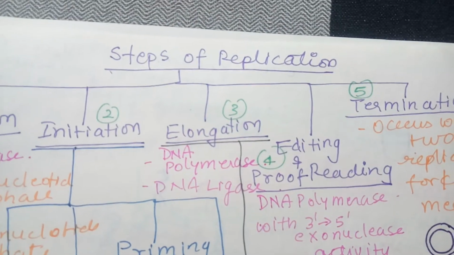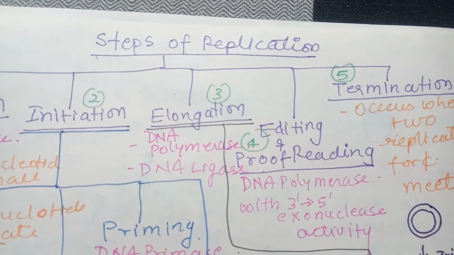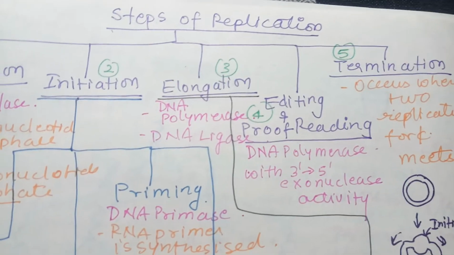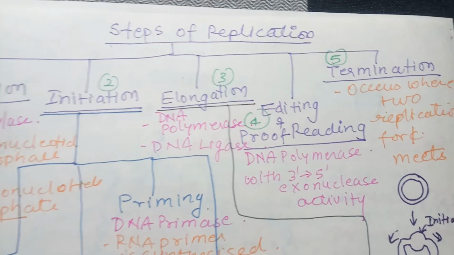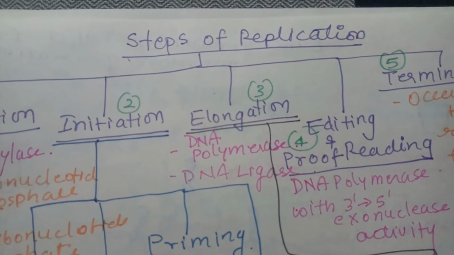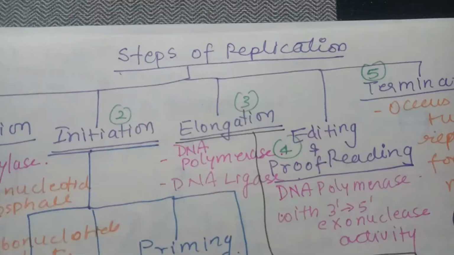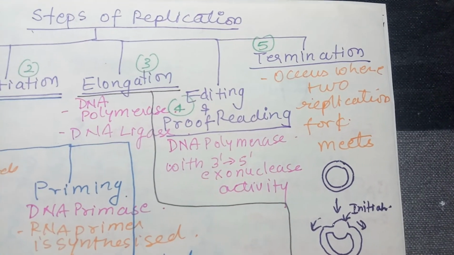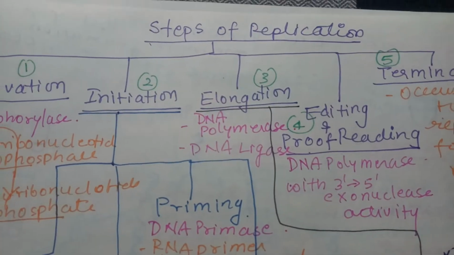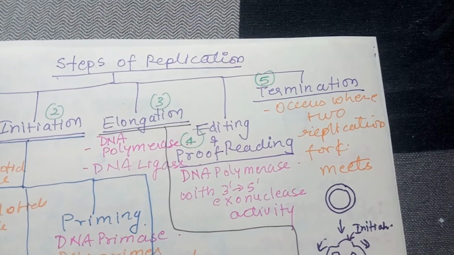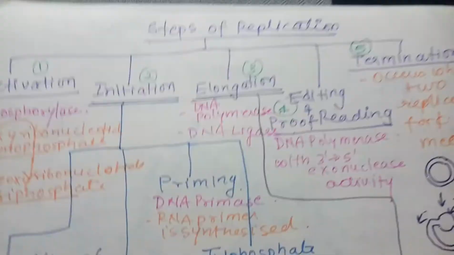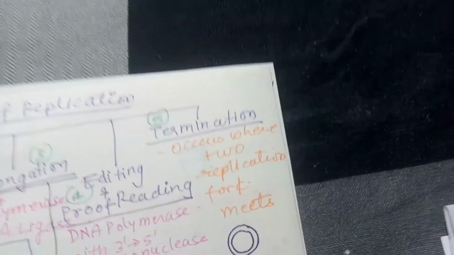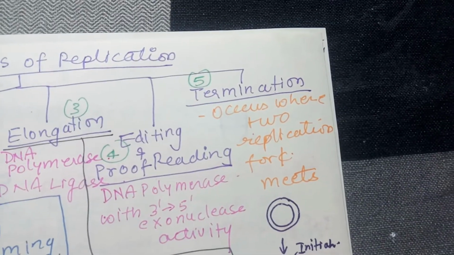Then elongation is a process in which nucleotides are added one by one, complementary to the template strand, and a new strand is synthesized, and this is catalyzed by the enzyme DNA polymerase. We'll see what the role of DNA ligase is. Then editing and proofreading, again catalyzed by DNA polymerase, which in the opposite direction also carries out the proofreading activity. Then termination occurs where the 2 replication forks meet.